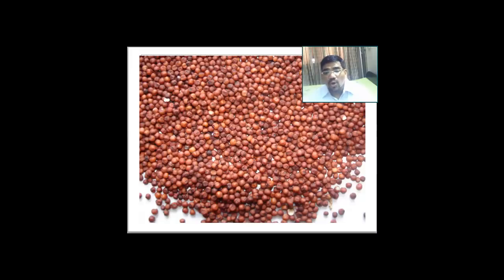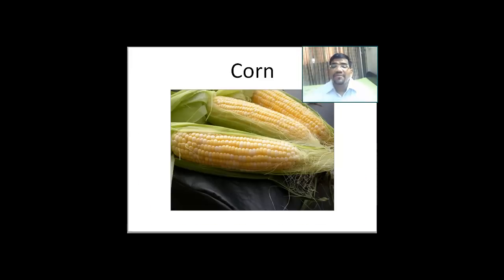Further we move on to corn. Corn is nothing but maize. If you see, it's a new entrant in our crop list. It has its origin in South America. From South America, this crop has come to India. I think it's North America, and we find that this crop is a very important crop even in this country, where it is used as food and fodder. Even in America, it is used as a very important fodder crop.